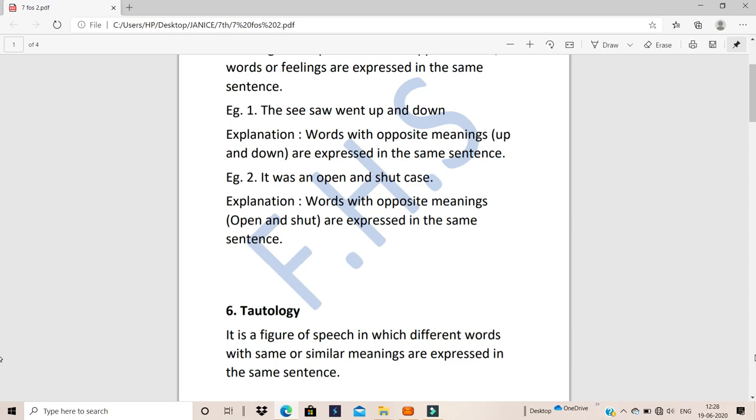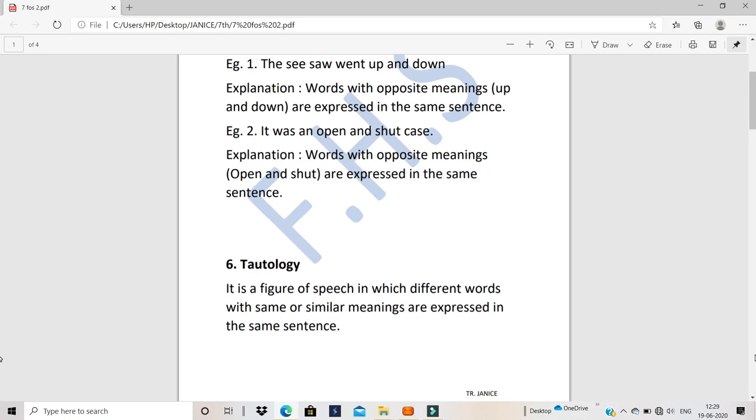The second example, it was an open and shut case. So there was nothing to really talk about it. It was quite clear. Maybe it was a case of murder and there were so many witnesses that there was no doubt at all that he was the murderer. So it's just an open and shut case. And open and shut are the two opposite words in the sentence.